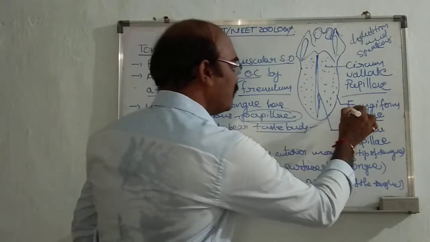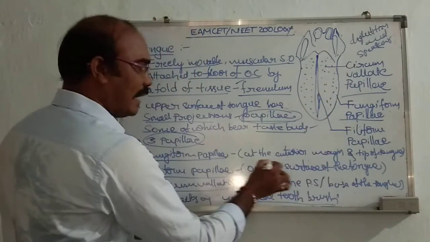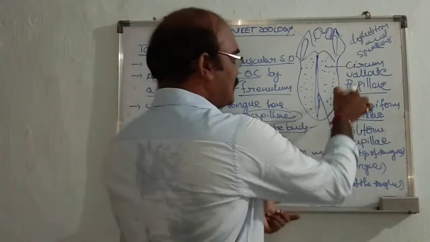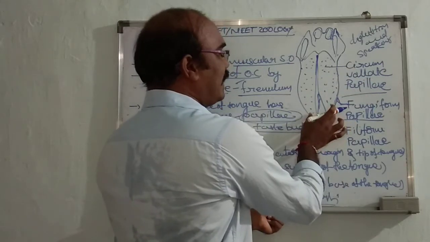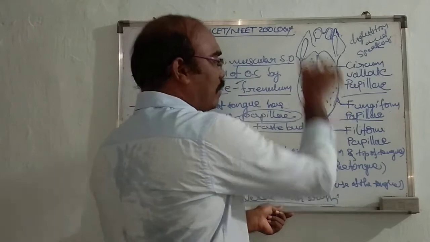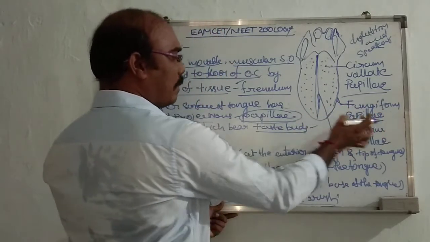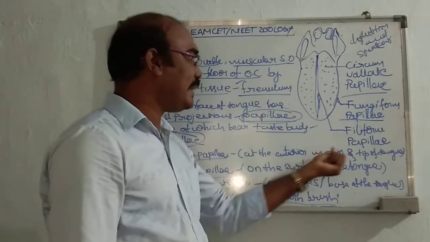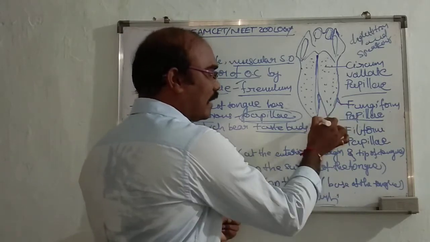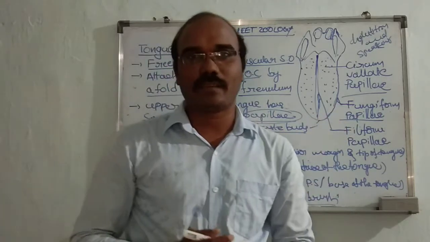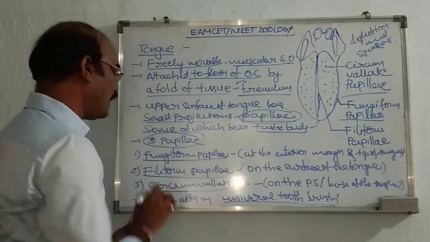First, fungiform papillae: where do you find them? They are at the anterior margins and tip of the tongue.